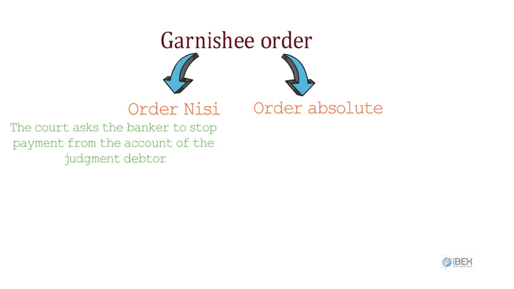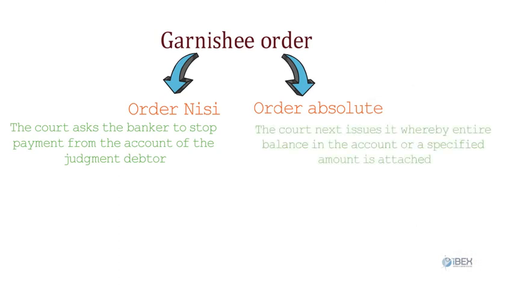The court next issues Order Absolute, whereby entire balance in the account or a specified amount is attached. The amount attached is called garnished amount. In case amount specified is mentioned in the Garnishee Order, it will be applicable to that amount of funds and banker can allow drawal of checks beyond that amount. However, the banker usually debits the garnished amount and put it in their sundry, suspense account.